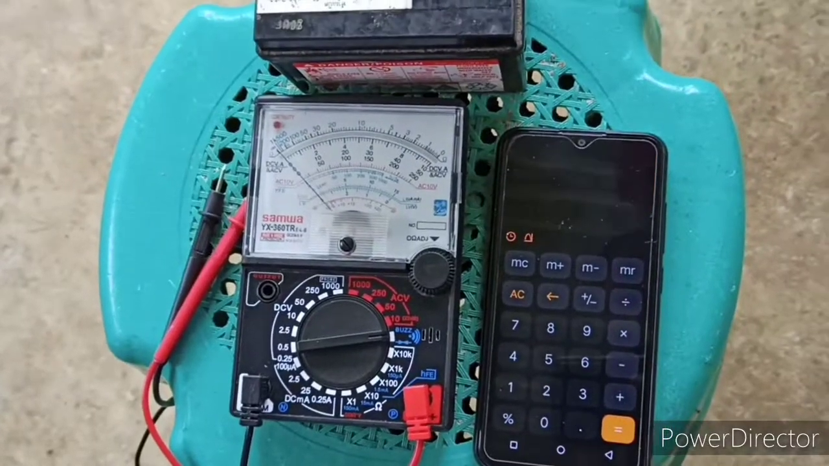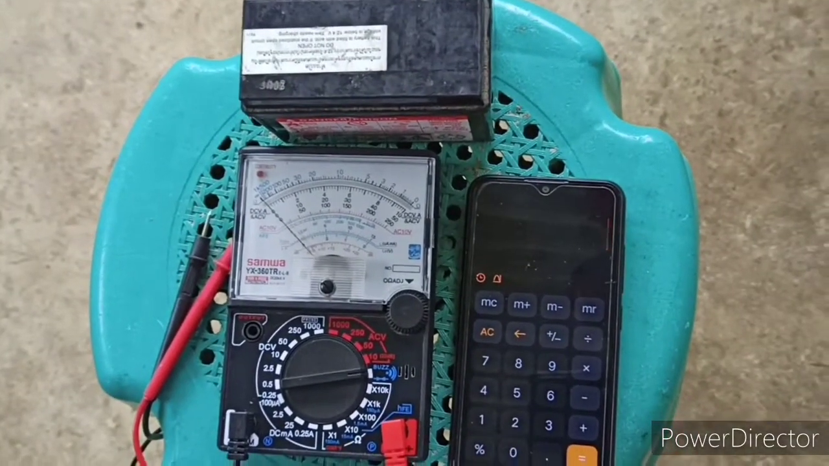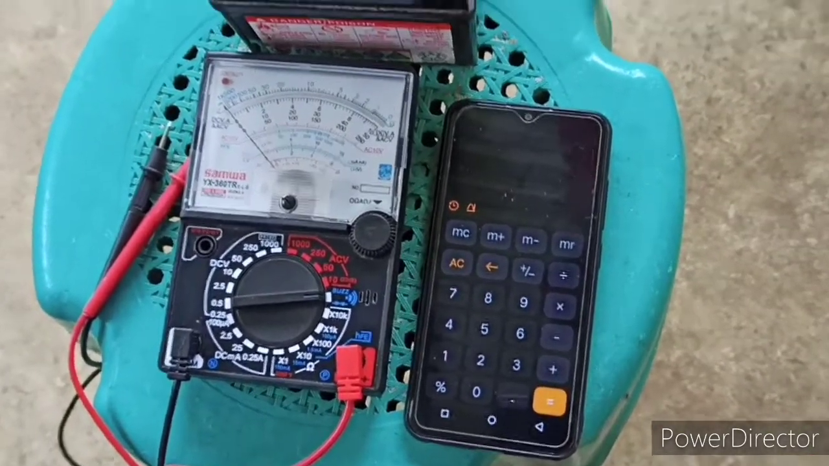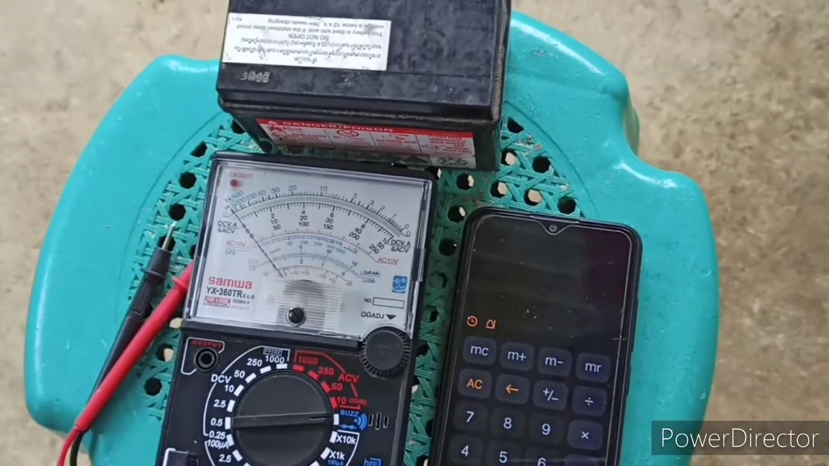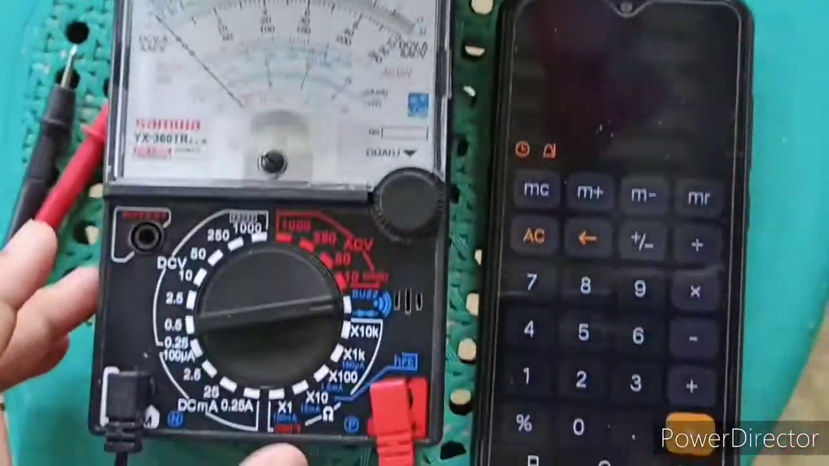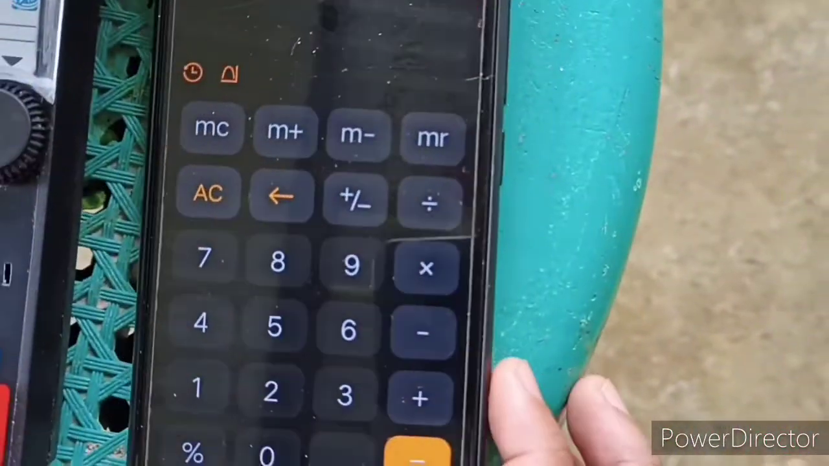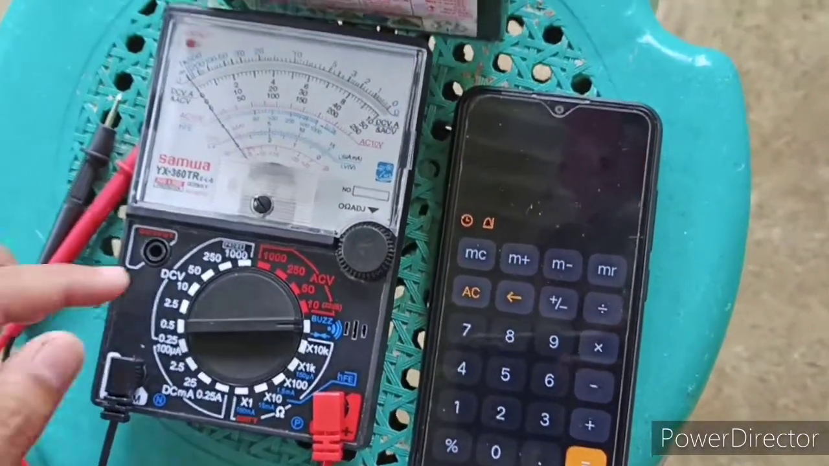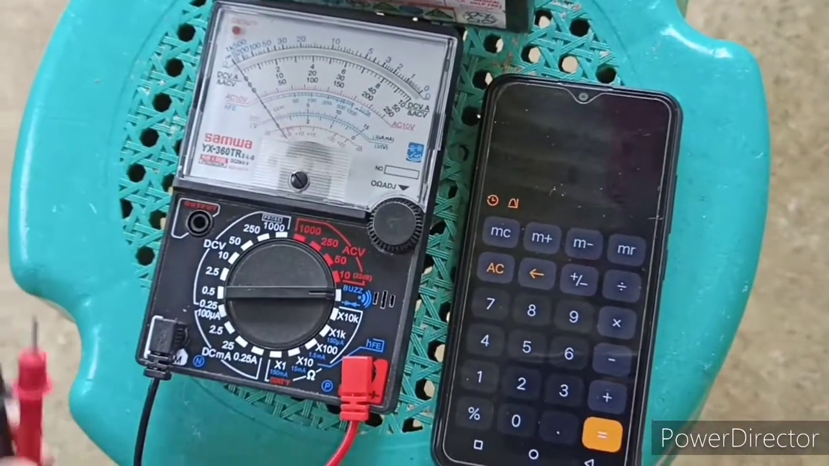Hi guys, good day. So for this video, I'm going to demonstrate how to measure current using an analog multimeter. Here we have a 12 volt battery, an analog multimeter, and a calculator for the calculation. First, we should know that the analog multimeter is working.